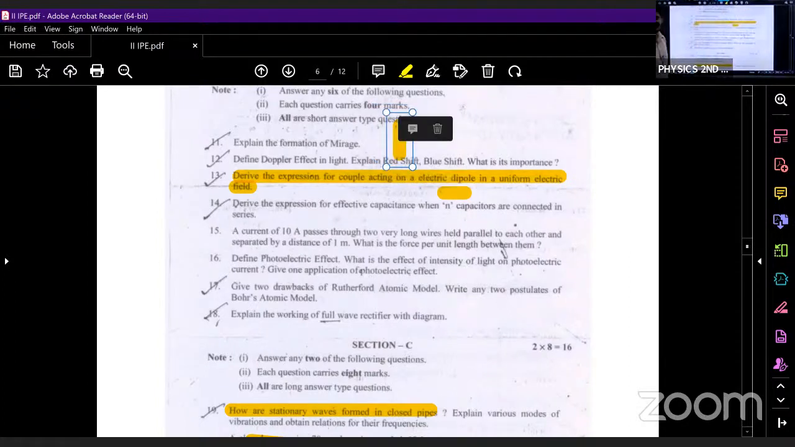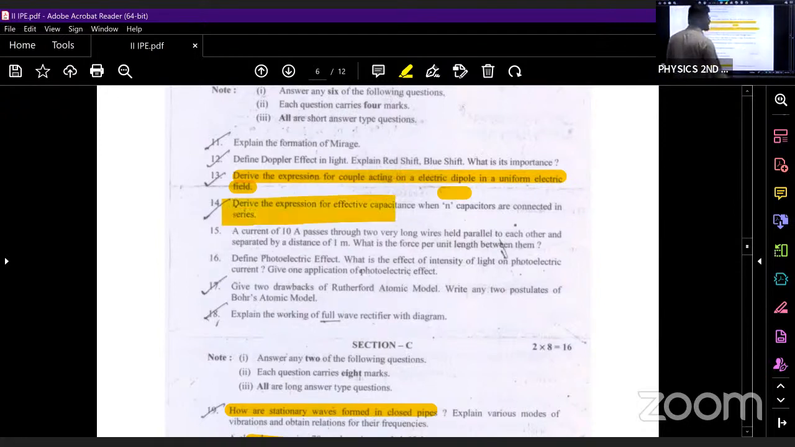So see here, what is the next question? Derive the expression for effective capacitance when n capacitors are connected in series. This question also we have discussed. Whenever the capacitors are connected in series, what will be the formula for equivalent capacitance? 1 by C is equal to 1 by C1 plus 1 by C2 plus 1 by C3, and so on.